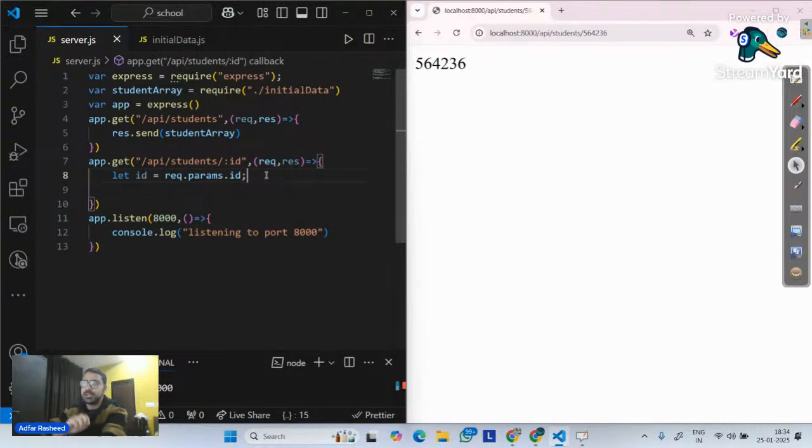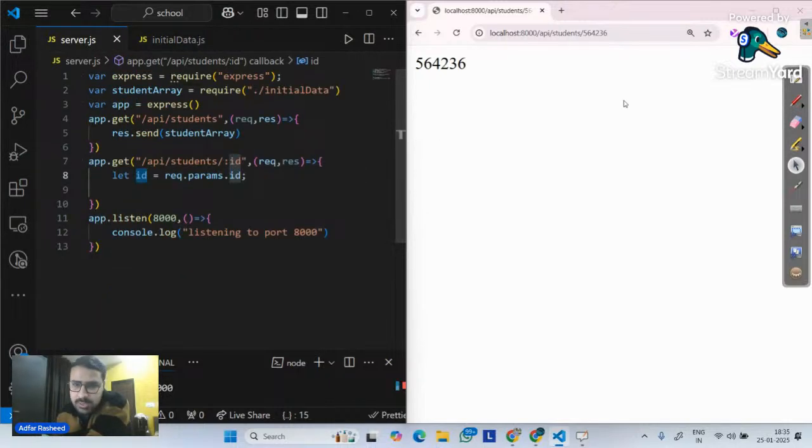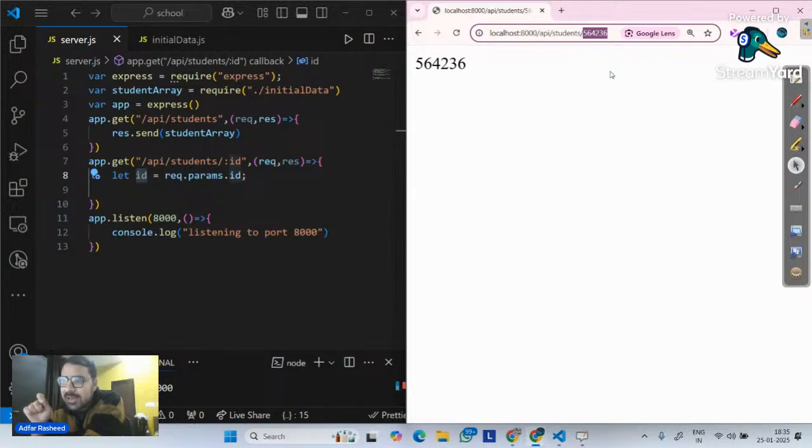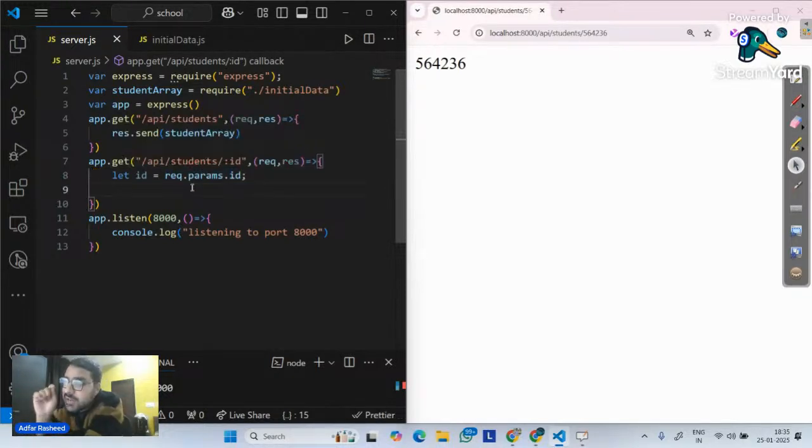Done. Another point. Now we have to find an element with this ID inside the initial data. But if you look, this ID is a number. It's not a string. But always remember one thing: it does not matter what you put inside this, my request.params will always treat it as a string. So even if I write 1, it is a string. If I write 2, it is a string. If I write 3, it is a string. Even though for a user it looks like a number, the server will make every param a string by default.